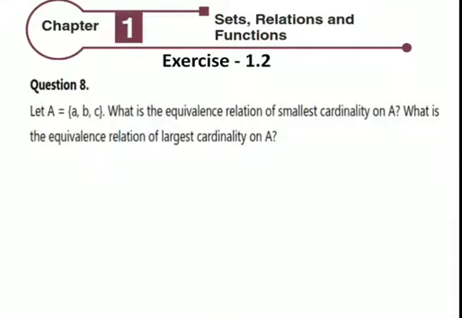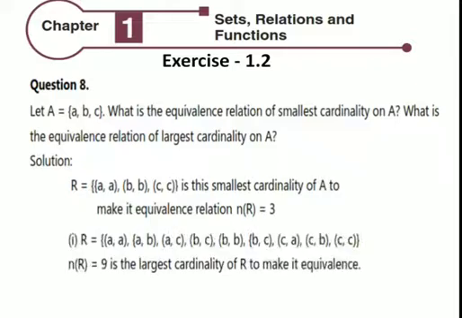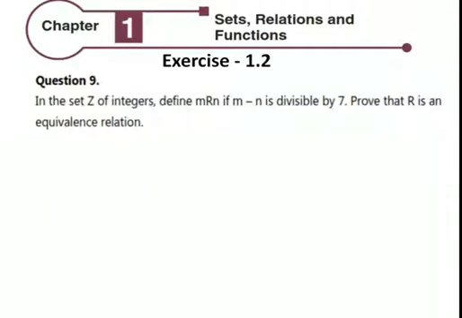Question number 8. Let A be a set. What is the equivalence relation of smallest cardinality on A? What is the equivalence relation of largest cardinality on A? Solution: R is the smallest cardinality on A to make it an equivalence relation, N(R) equals 3. N(R) equals 9 is the largest cardinality of R to make it an equivalence relation.